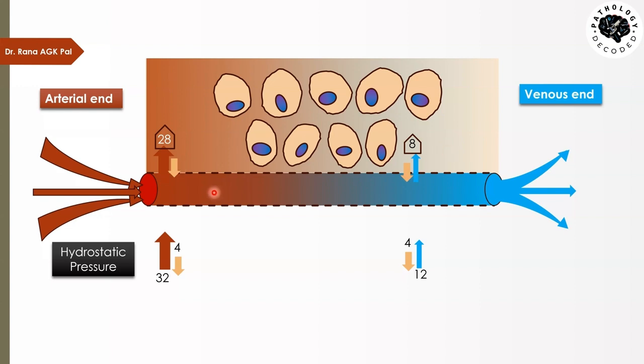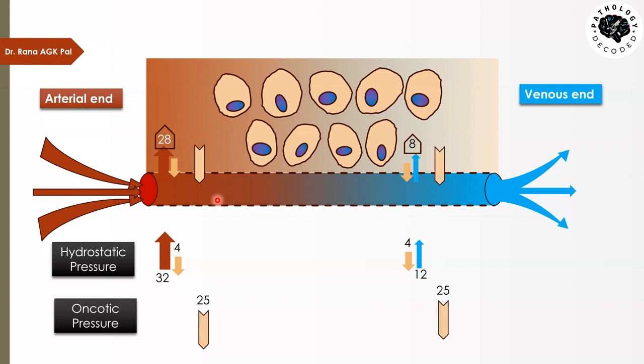Now, going further, let's talk about the oncotic pressure. Since the plasma in the blood contains proteins, particularly albumin, that is a large molecule and acts as a solid particulate, it increases the osmotic pressure. It will try to suck in the fluid from the tissue. With how much pressure? With 25 mm of mercury. So, with 25 mm of pressure, the oncotic pressure, the presence of protein in the capillaries, will try to bring the fluid inside.